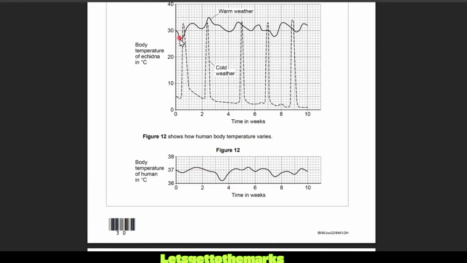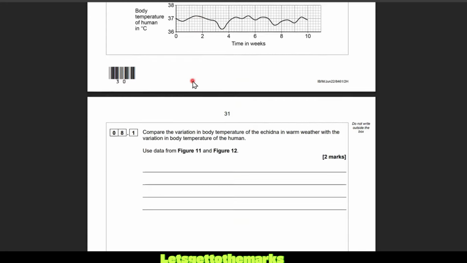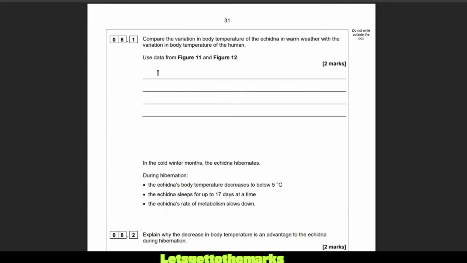The echidna has a larger range. It's going between 27 and 35. So it's a larger 7 degree range, but they both fluctuate in a similar pattern. So I would say similar fluctuations. What is a fluctuation? That's the going up and down. Similar, I can't spell, similar fluctuations. Similar fluctuations.